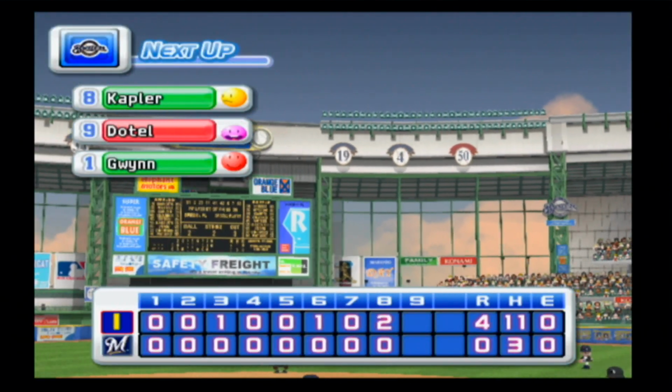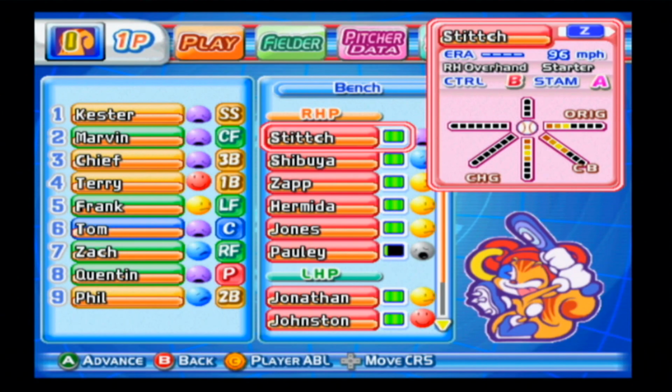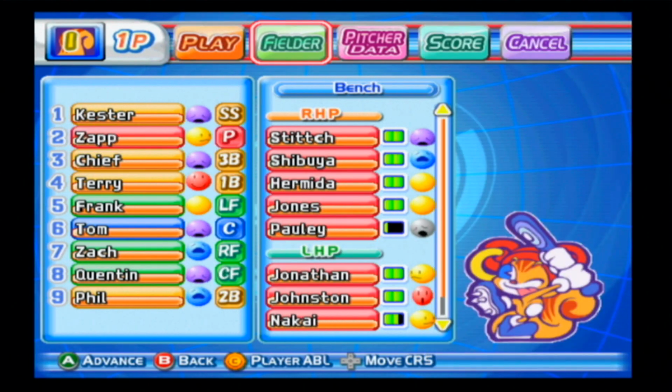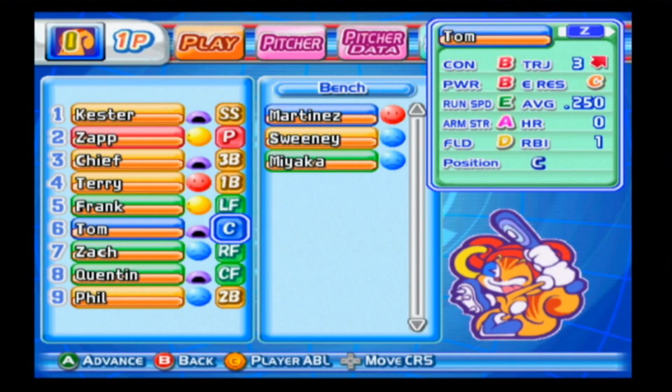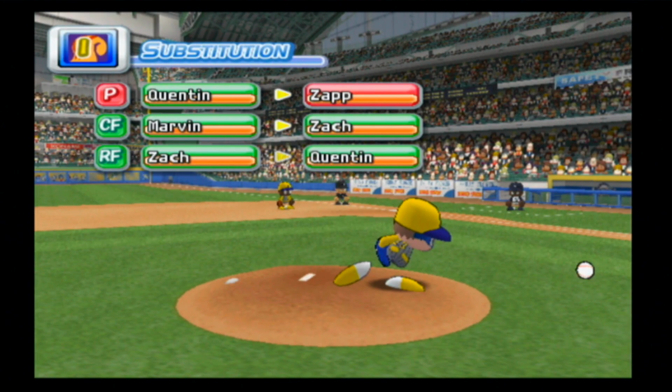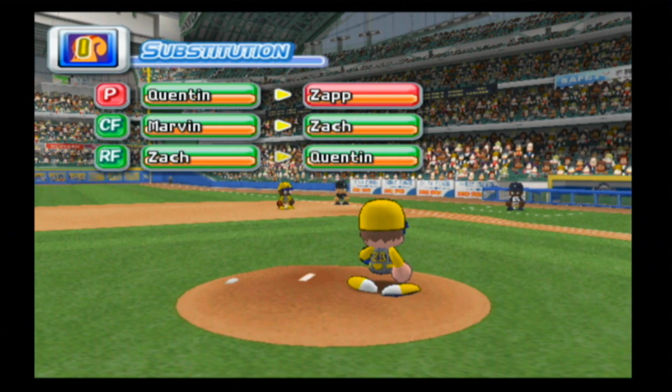Gabe Kapler will lead things off. And we will go get Zapp, who's gotten to finish off every game so far this year. Put him into Marvin's spot. Let's let Zach play center field. He is faster than, and probably just generally a better outfielder than Quentin, who is basically in there for his bat.